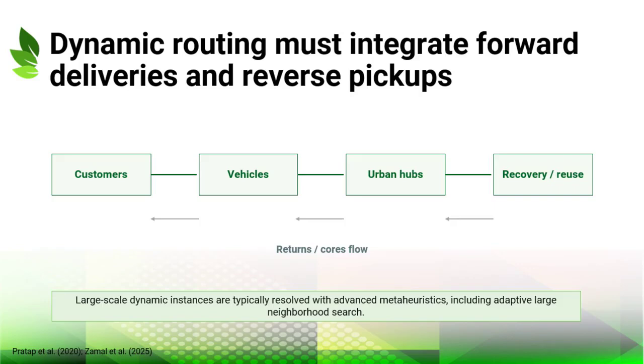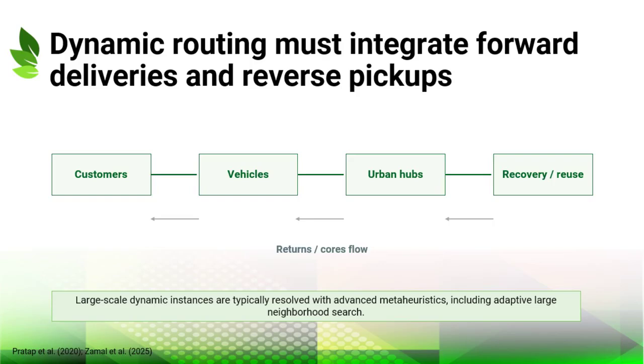This slide adds the reverse logistics dimension to dynamic routing. Circular supply chains cannot focus only on outbound deliveries to customers. They must also integrate inbound returns, used products, cores, or recyclable materials. That means vehicles may deliver products and collect returned items within the same or related route structures.